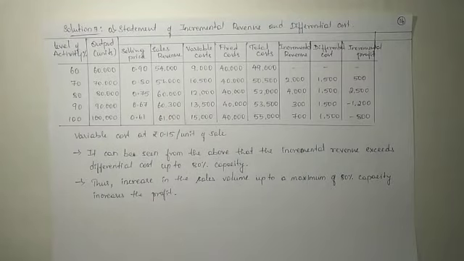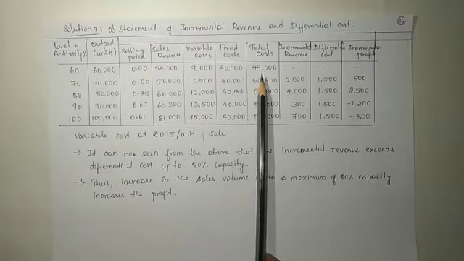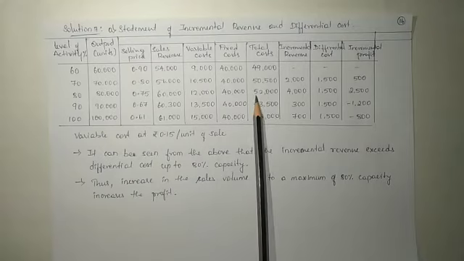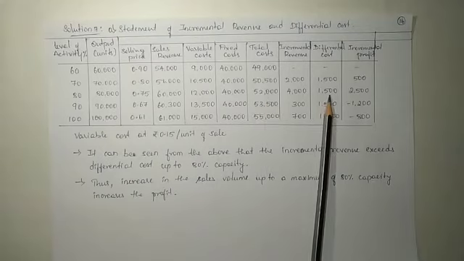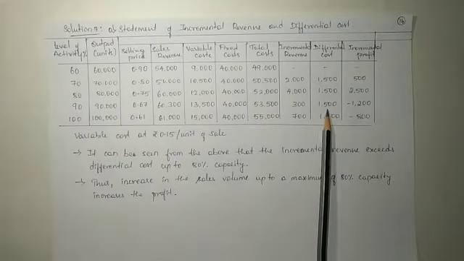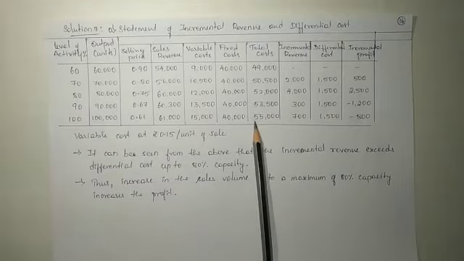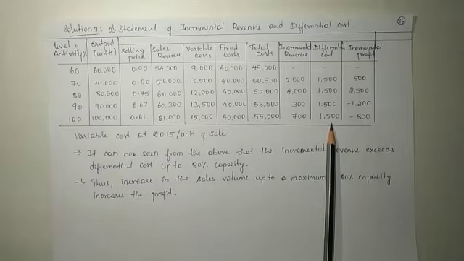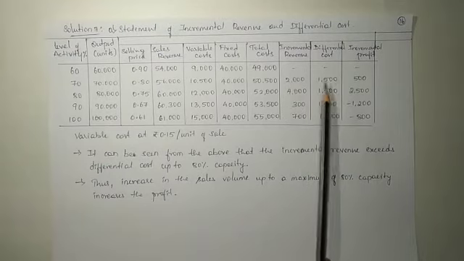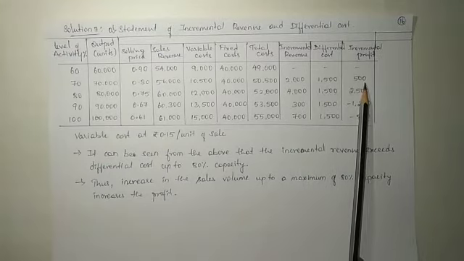Then the differential cost means the total cost difference: from 49,000 to 50,500 is 1,500, from 50,500 to 52,000 is a difference of 1,500, from 52,000 to 53,500 is 1,500, and from 53,500 to 55,000 is 1,500. Using incremental revenue and differential cost, we will get the incremental profit.